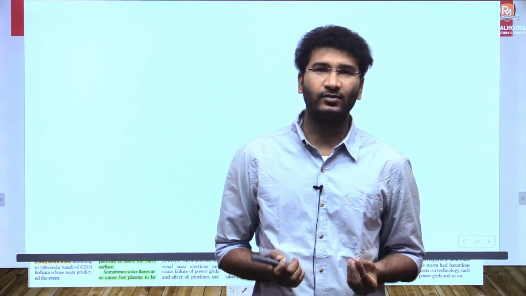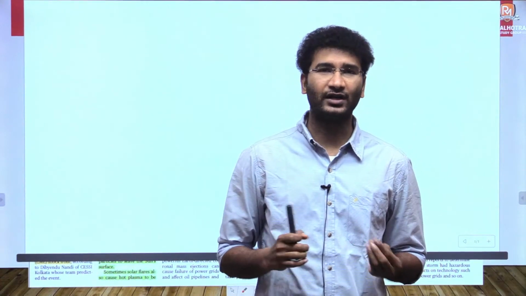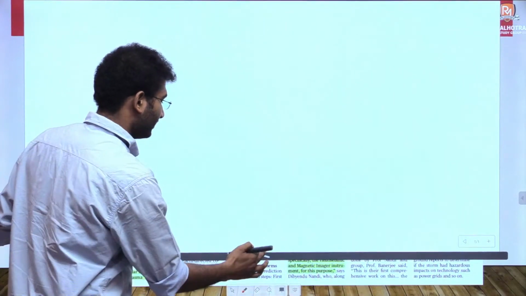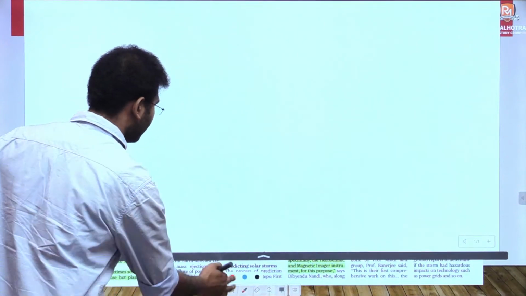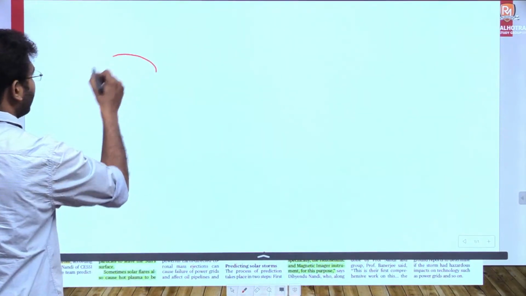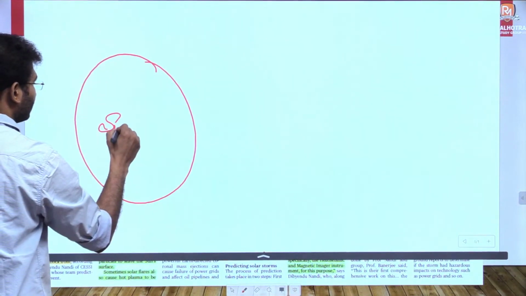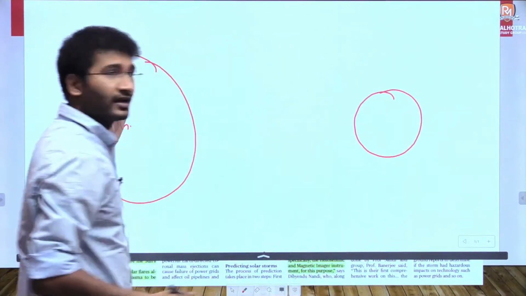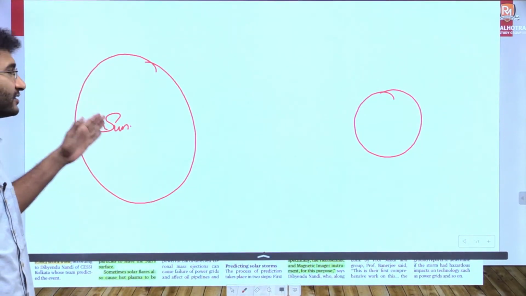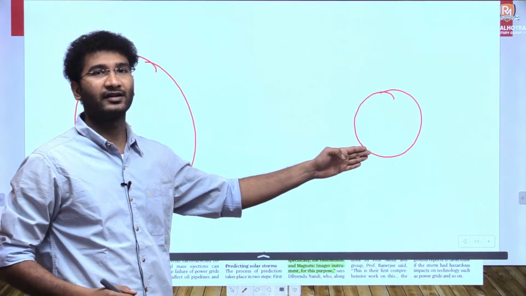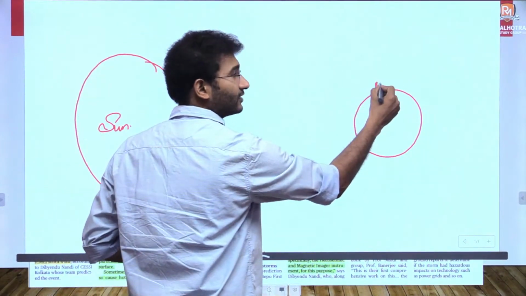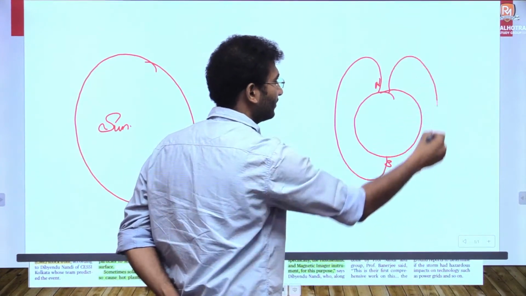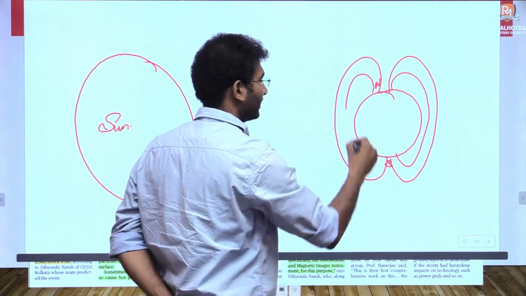See, every celestial body, whether it's the sun, moon, earth, whatever it is, has some kind of magnetic field. Imagine this is the sun and this is the earth. The sun has its own magnetic field and its gravity. In the same way, the earth also has its own magnetic field and gravity. As this is the north pole and this is the south pole, the magnetic field lines of the earth are like this, as most of you know.